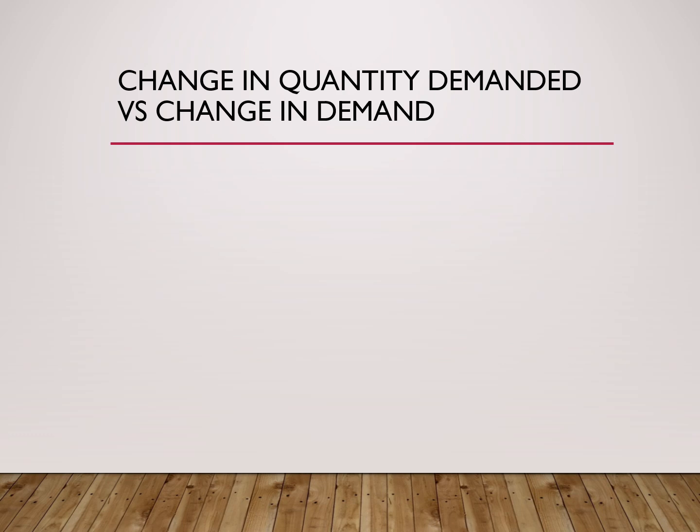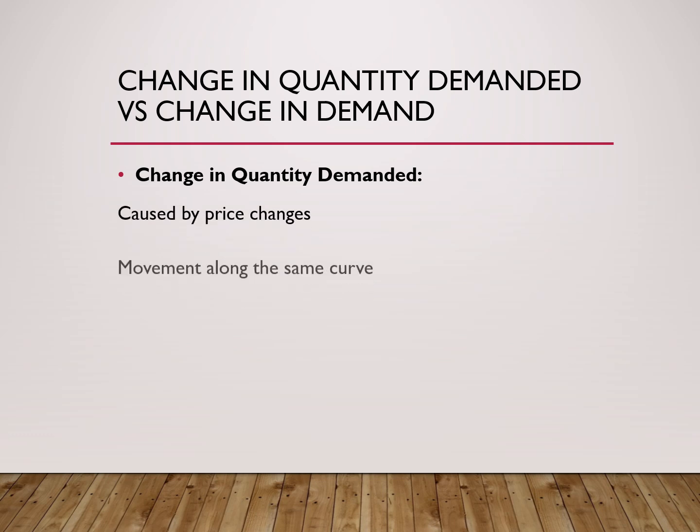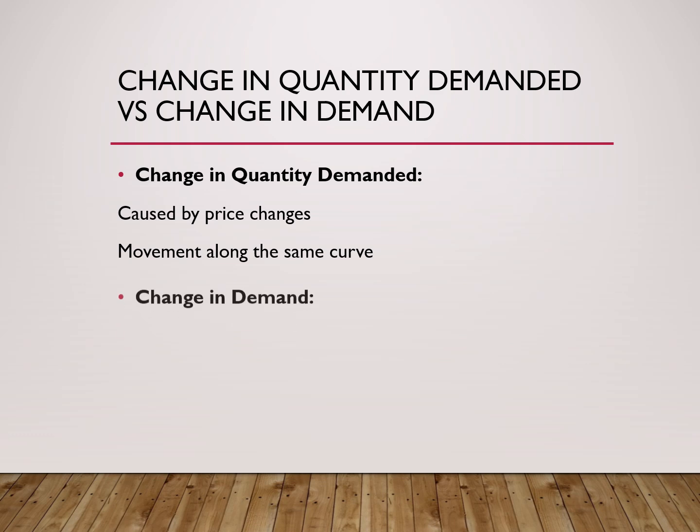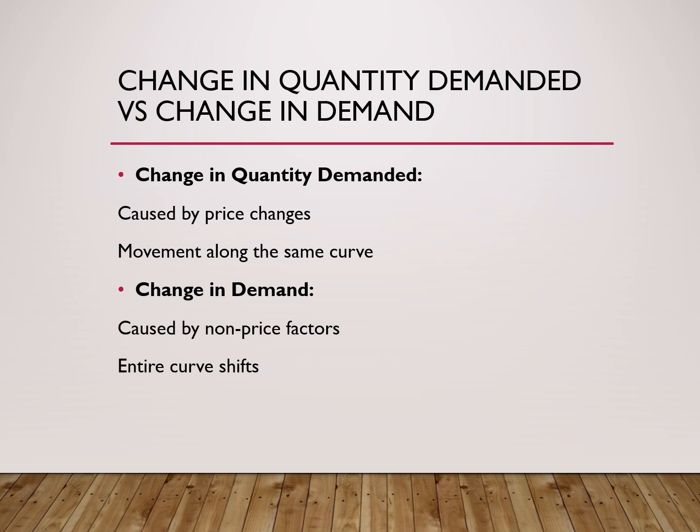Now let us discuss change in quantity demanded versus change in demand. Students often get confused about these two concepts. Change in quantity demanded is caused by price changes and is a movement along the same curve, while change in demand is caused by non-price factors and is a shift of the entire curve. For example, if the price of tea decreases and people buy more tea, this is a change in quantity demanded. And if people's income increases and they buy more tea at all prices, this is called change in demand.